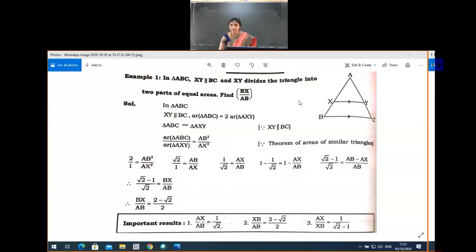See here, one question we have. Example 1. In a triangle ABC, XY parallel to BC. What is given here? XY parallel to BC. While explaining, I'll draw the diagram afterwards. This is the triangle ABC.